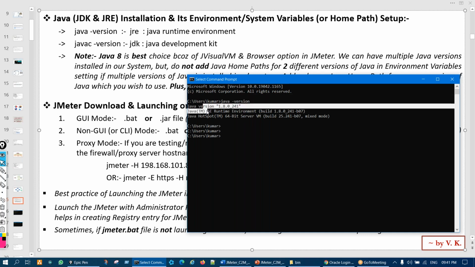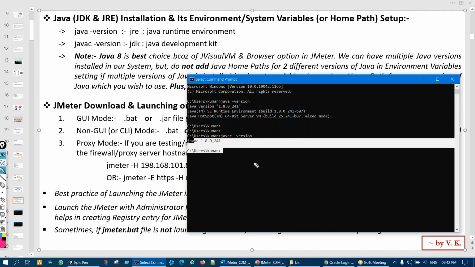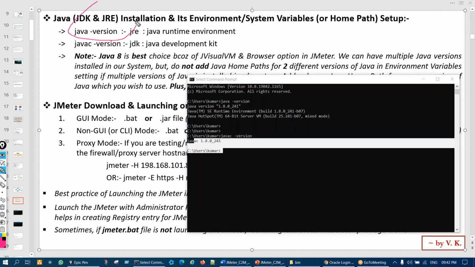Now you will get a successful message. Same way you type javac dash version, and you'll get a success message now. So once the installation is done and the environment variable setup is done, you type this command to verify that it's showing a success message or not. Once this is done, it means it got installed.